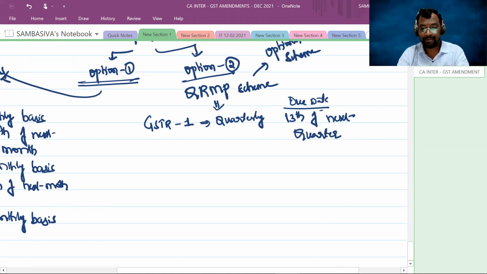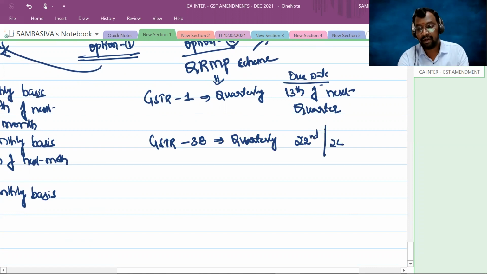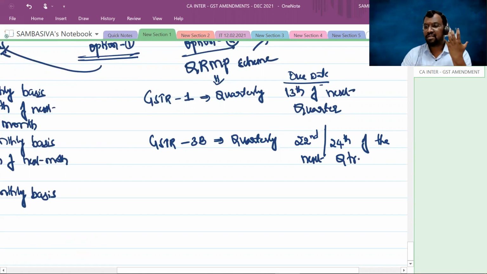Clear, sir? Next. So then what about GSTR 3B? GSTR 3B also, you have to file on a quarterly basis. The due date is 22nd for some of the states and 24th for some of the states, of the next quarter. You have been given the list of the states for which the 22nd date is applicable and for which the 24th is applicable. In theory, we have that list of the states, and we will discuss it.